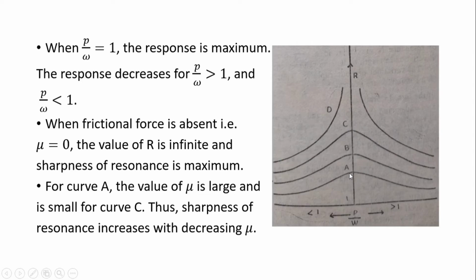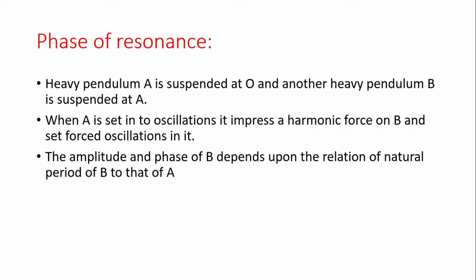When we go from curve A to curve C, mu is decreasing, but sharpness is increasing. That means sharpness of resonance increases with decreasing mu. Let us look at the phase of the resonance, that is the next article we will discuss in the same session.